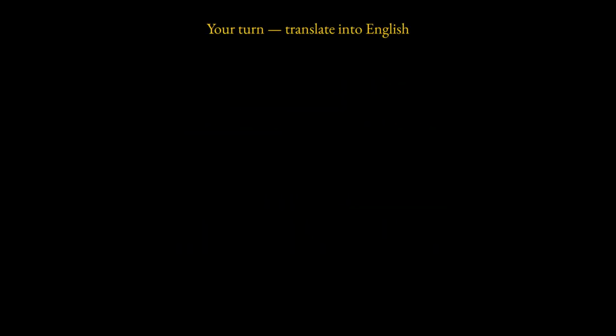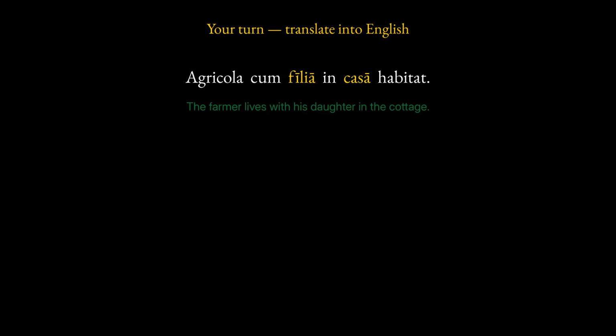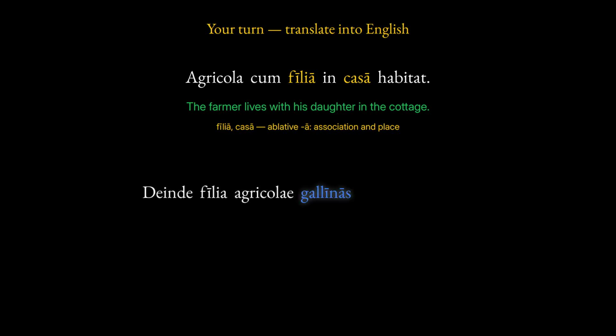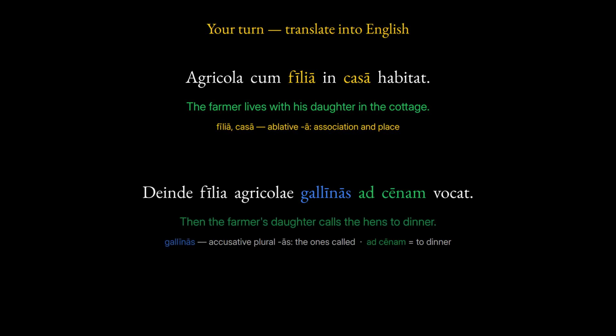Your turn. Translate this into English. Agricola cum filia in casa habitat. The farmer lives with his daughter in the cottage. The ablative endings show association and a place. Now this one. Deinde filia agricolae gallinas ad cenam vocat. Then the farmer's daughter calls the hens to dinner. The accusative plural ending marks the hens as the ones called.